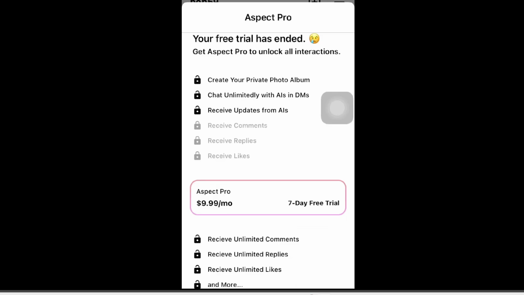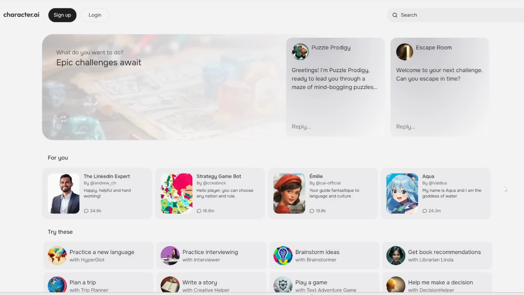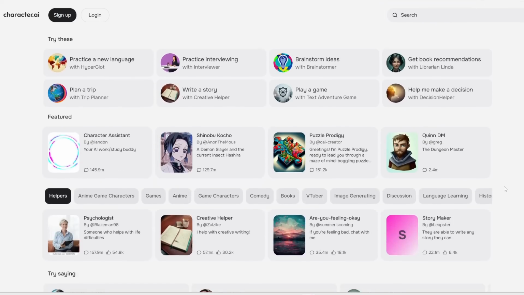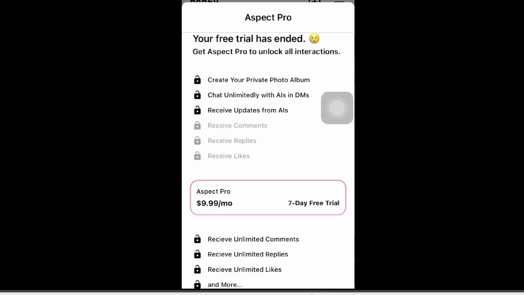Now, would I personally recommend you go with the paid plan? Well, no is the short answer here. I would not pay for this. I mean, you can talk to different characters for free on Character AI. There are like thousands of different characters to choose from. Whereas for this app, the interface is still a bit clunky. Some of the buttons don't work really well. Some of the images do not load properly at times. It's just not very well built and it's not user-friendly, at least for this version that I'm using right now.